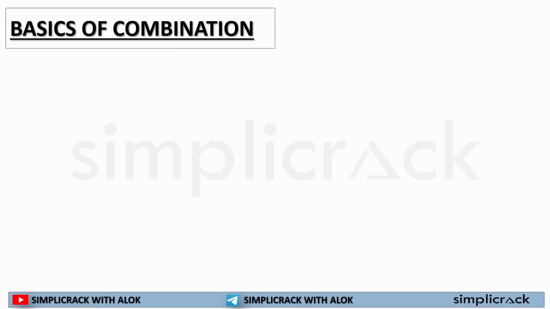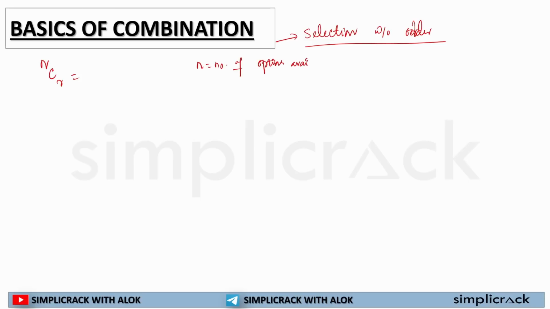Combination means the selection or the choice will be there without any particular order. There is no order to this. You can select randomly. And the formula for combination is nCr. n is equal to the number of options available. r is equal to the number of choices or selections that can be made out of n.